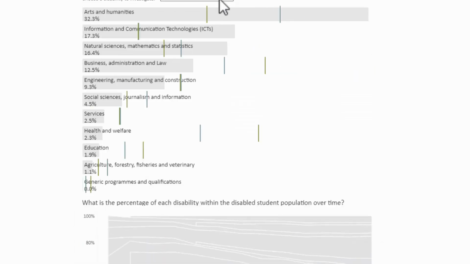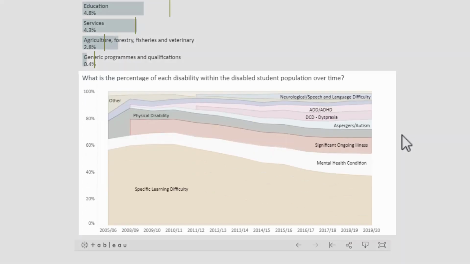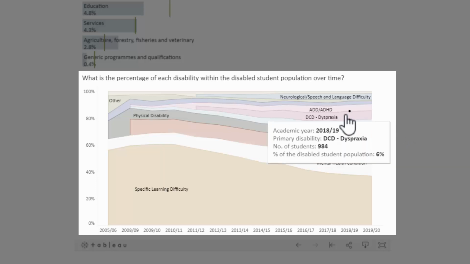So just removing this and setting this back to none for a moment. The final table is a little confusing to look at initially, but this is a very quick way of examining the breakdown of students with disabilities over time, and just using tooltips to actually interrogate it in a very quick way. So for example, I can see here that pink is DCD dyspraxia.